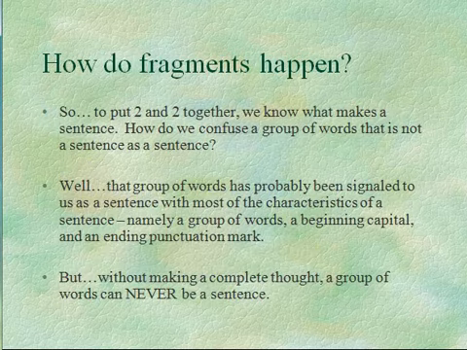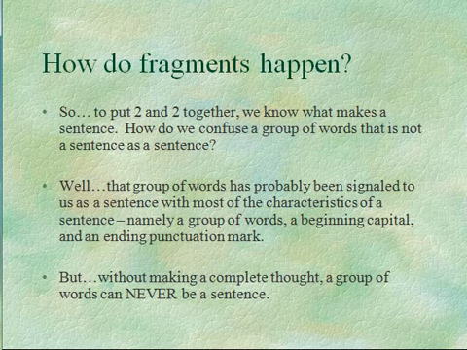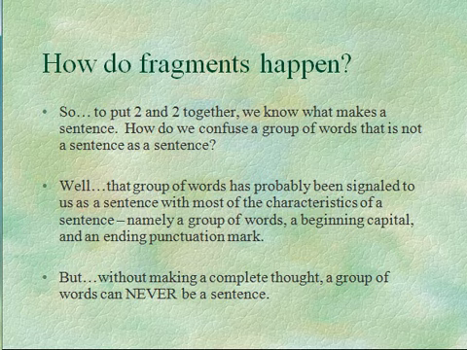So how do fragments happen? Ideally, none of us would like to have fragments in our writing. And now we know what makes a sentence. So how do we confuse a group of words that is not a sentence as a sentence? Well, that group of words probably has had two of the key signals that I listed in the previous slide, beginning with a capital letter and ending in closing punctuation, like a period, a question mark, or an exclamation point. However, these are not sentences if they don't make complete thoughts. Without making a complete thought, a group of words can never, ever be a sentence.